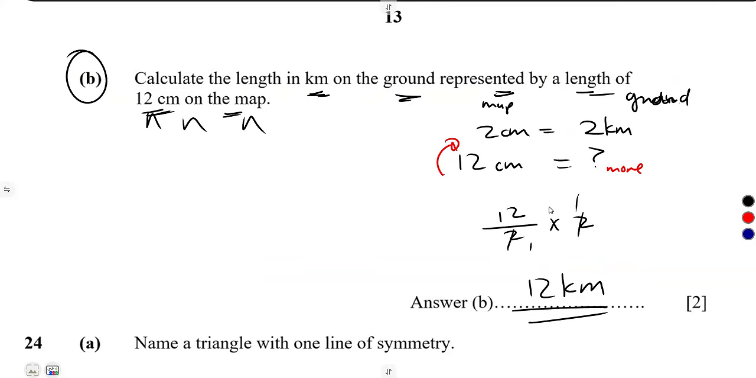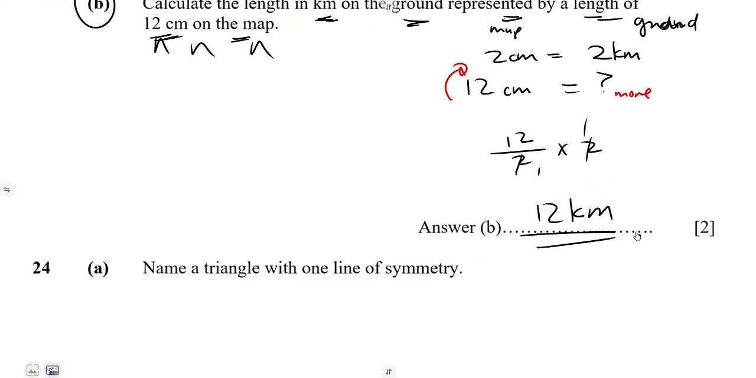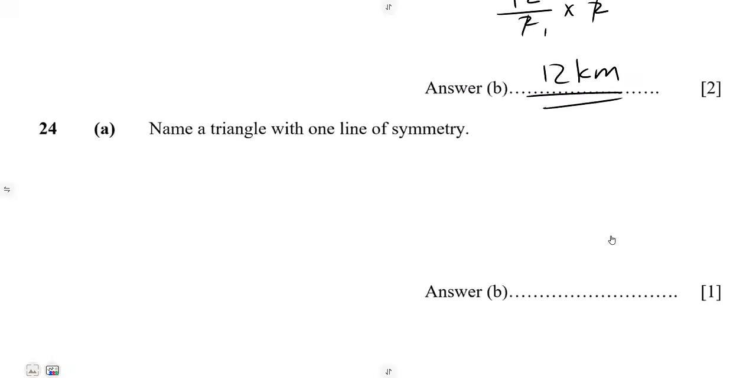Or this one is simply like a 1:1 scale. 1 gives us a 1, 2 gives us a 2. So 1 is 1, so if it is 12, it is also a 12 there. You can also just consider it in that manner.